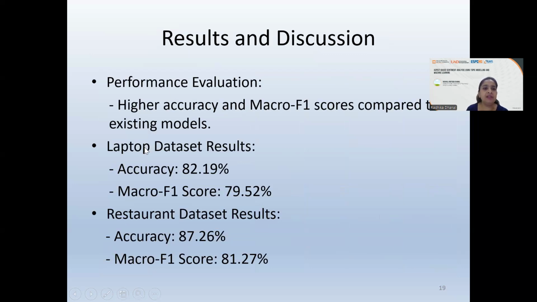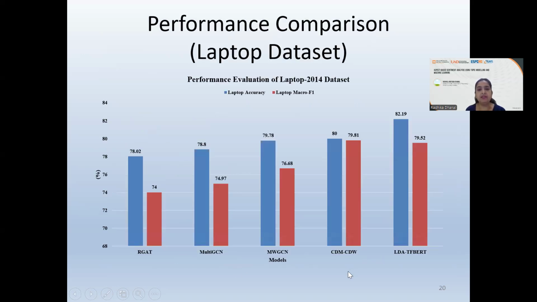As I've said, the execution was done on the laptop data set. These are the results you can see. The accuracy on the laptop data set with this LDA TF-BERT model is 82.19%, whereas the macro F1 score is 79.52. For the restaurant data set, it gives you 87.26 and 81.27. So it's certainly at par, in line with the earlier existing models, or in fact, not much, but certainly better.